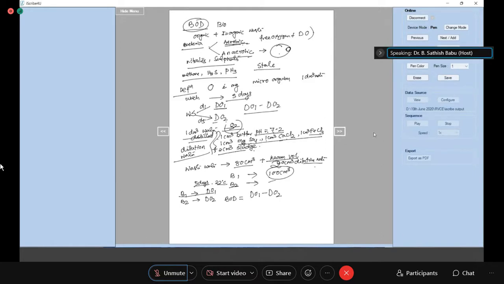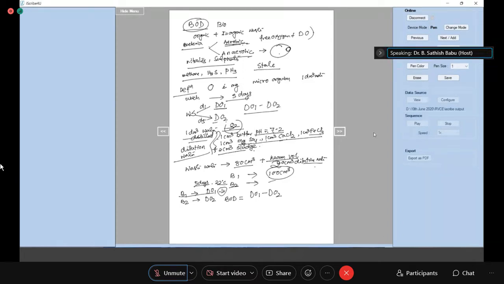If I have prepared 100 cm cube and taken the 100 cm cube for the titration, where will any solution be left? Why are we titrating? We are titrating to find out the amount of oxygen which is dissolved in the water sample.